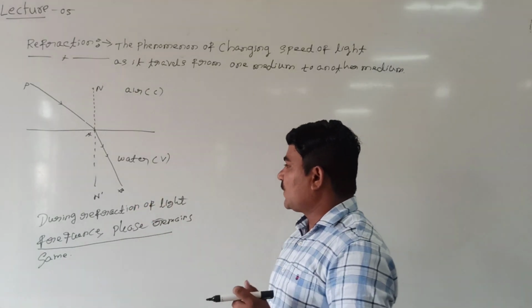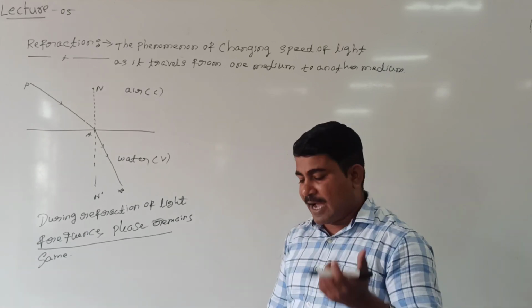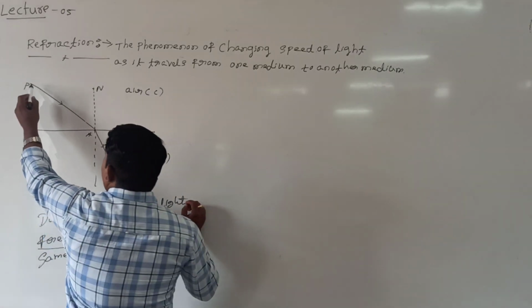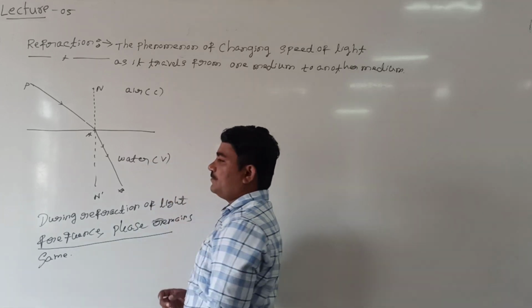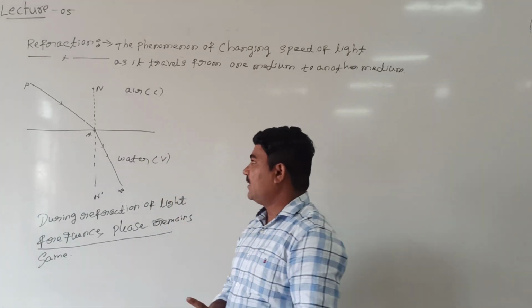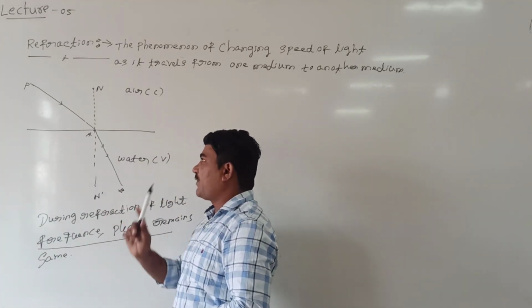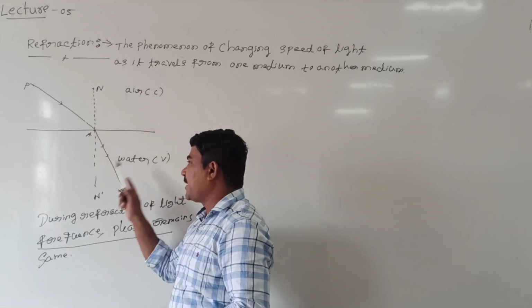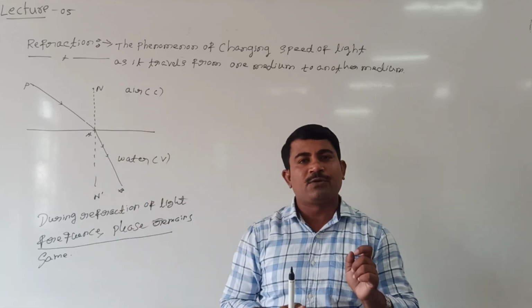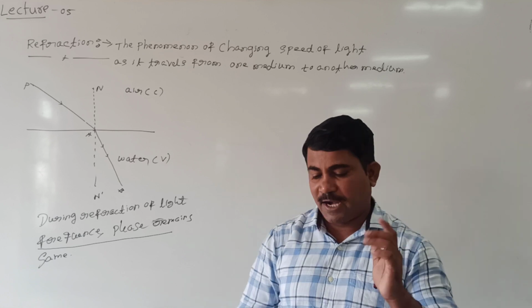Then see here, some angles will be defined. Already I said that PA is nothing but the incident ray, and AB is nothing but the refracted ray, and N dash is the normal, perpendicular at the point of incidence. Look at me.